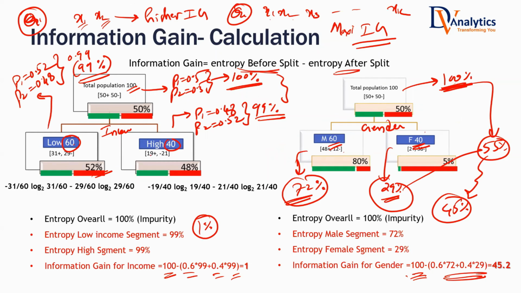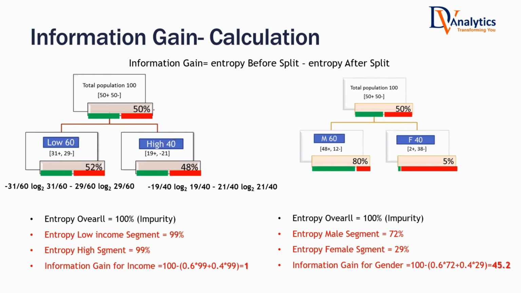You told entropy is less, so what I'm saying is entropy is less, information gain is more. Is that true? That's what you're saying, right? When will information gain be higher? If you have higher impurity before, and after splitting you have lesser impurity, then your information gain will be higher.